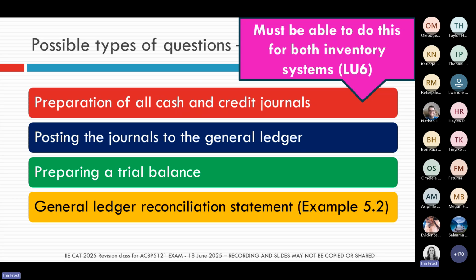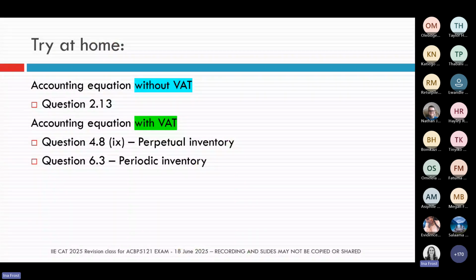Okay, so the last thing I just want to make you aware of before we wrap up our session for today is, of course, out of Learning Unit 2, there are the accounting equation questions that we can also ask you. And remember, you need to be able to do the accounting equation questions with or without VAT.